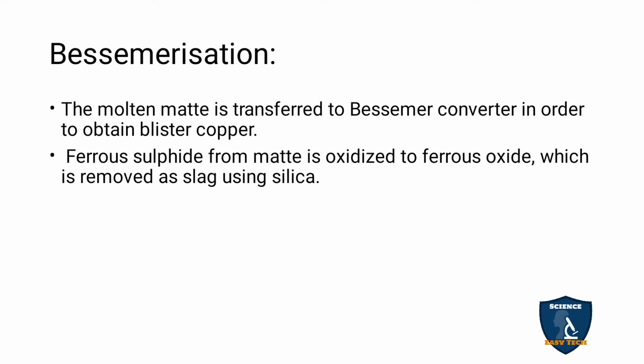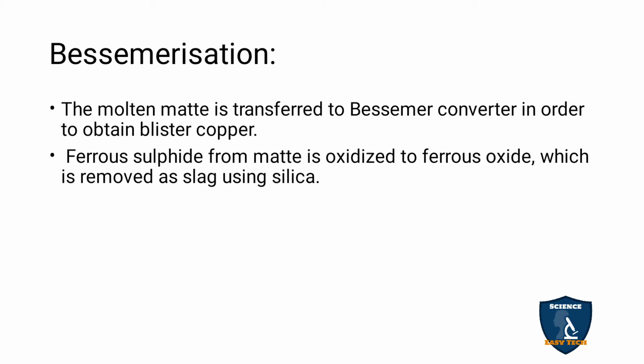Bessemerization. Now the molten matte is transferred to a Bessemer converter to get blister copper. The ferrous sulfide from the matte is oxidized to ferrous oxide, which is removed as slag using silica. So when you transfer the molten matte into the Bessemer converter, you get blister copper.